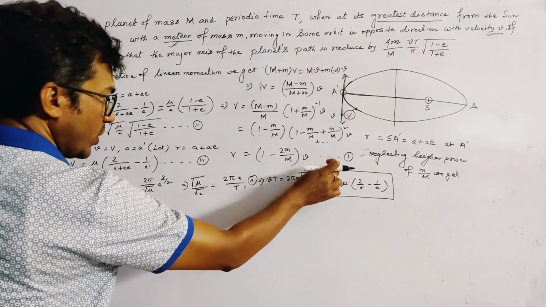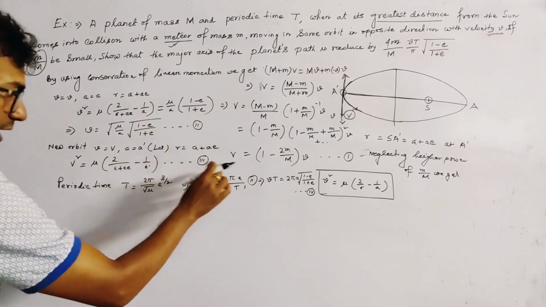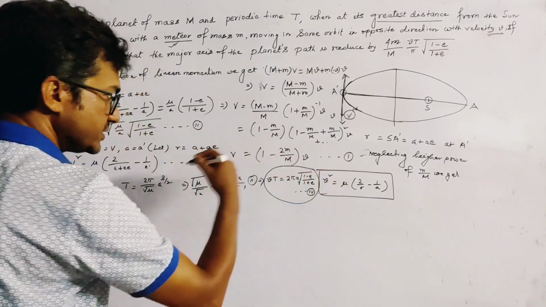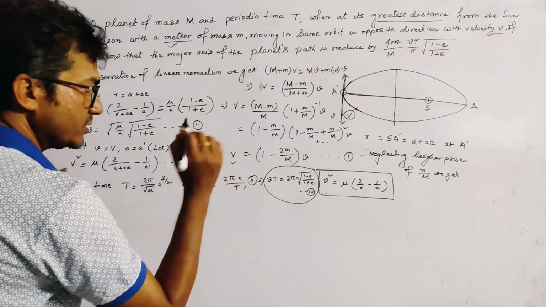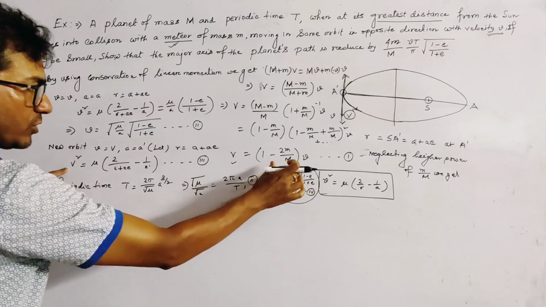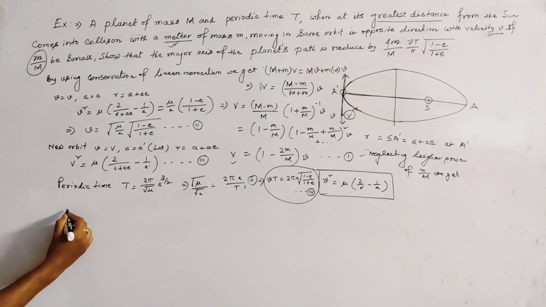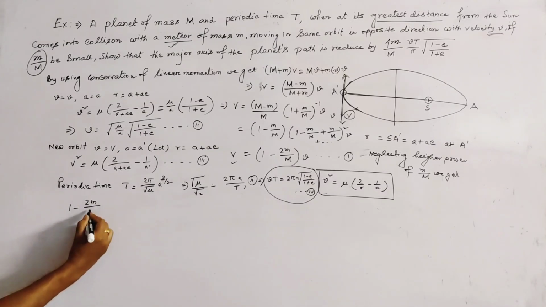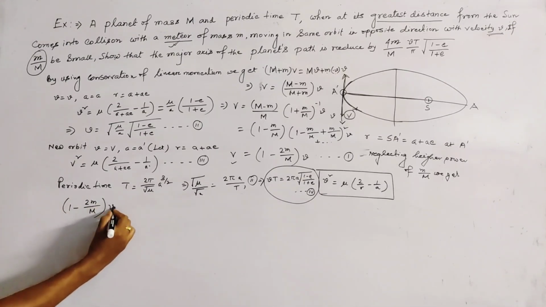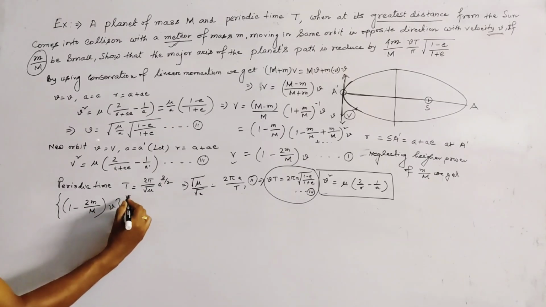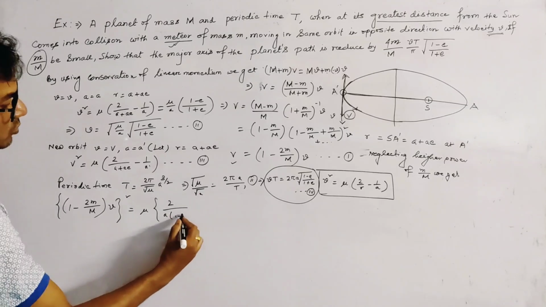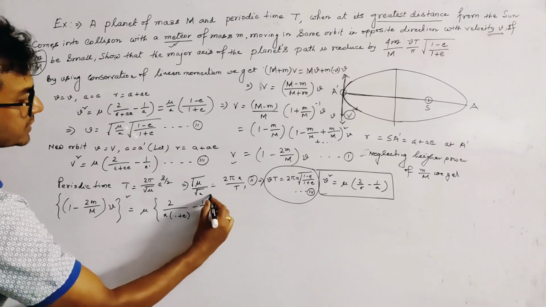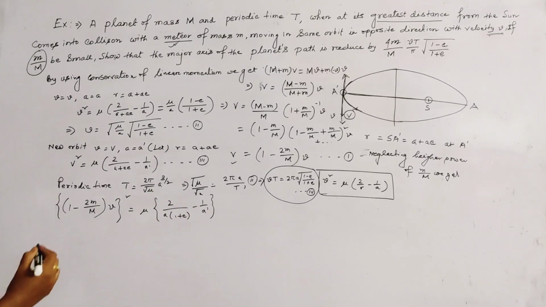So we get 1, we get 2, we get 3, and we get 4. This is the relation 4. Now from this relation, using 1, we put the value of capital V from 1 here, and we get 1 minus 2 m by capital M into small v whole square. This is equal to mu into 2 by a into 1 plus e minus 1 by a dash, right, and